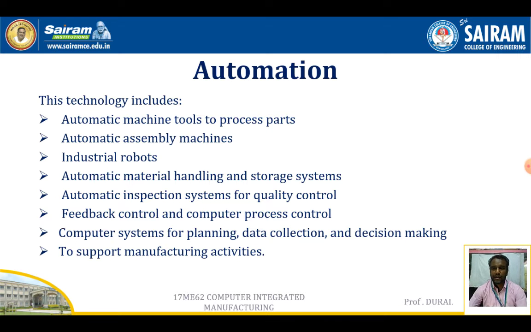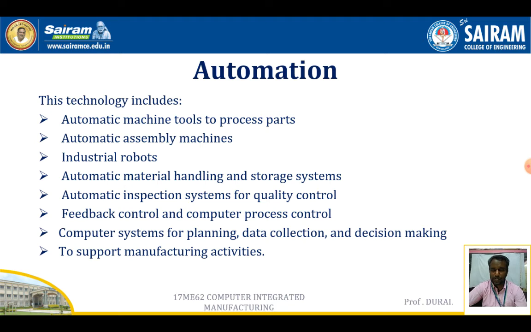Then the technologies included in the automation system are automatic machine tools and process parts to perform the operations, automatic assembly machines to assemble the components, and industrial robots, which are used to perform some of the operations as well as to pick and place the components.